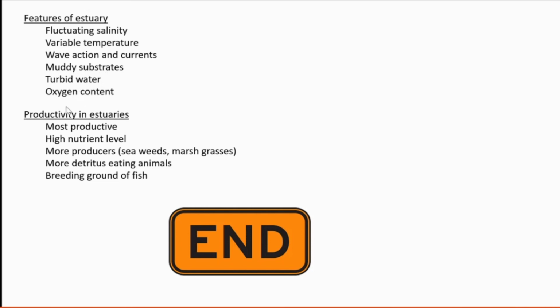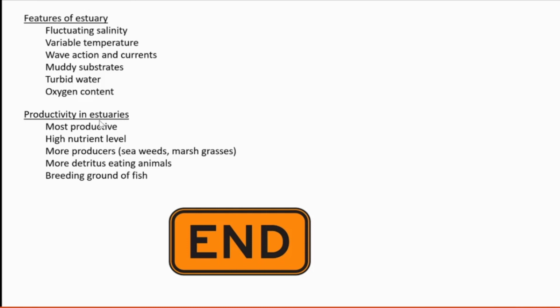The oxygen content also varies. Sometimes there is more oxygen. Sometimes the oxygen content is very low. So varying oxygen level is another feature of estuaries. And why is this oxygen level variable? Because the solubility of oxygen decreases with the increase in temperature and salinity. So this temperature and salinity is highly variable in the estuary. In connection with that, the oxygen content also varies.